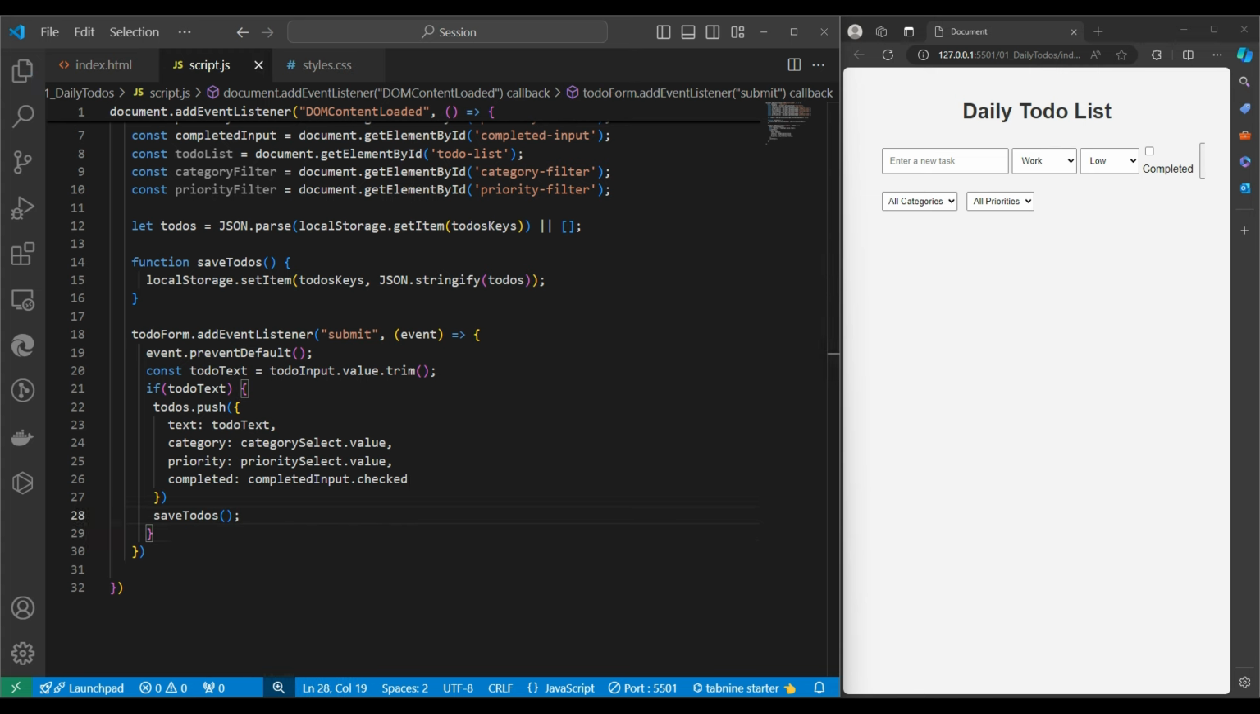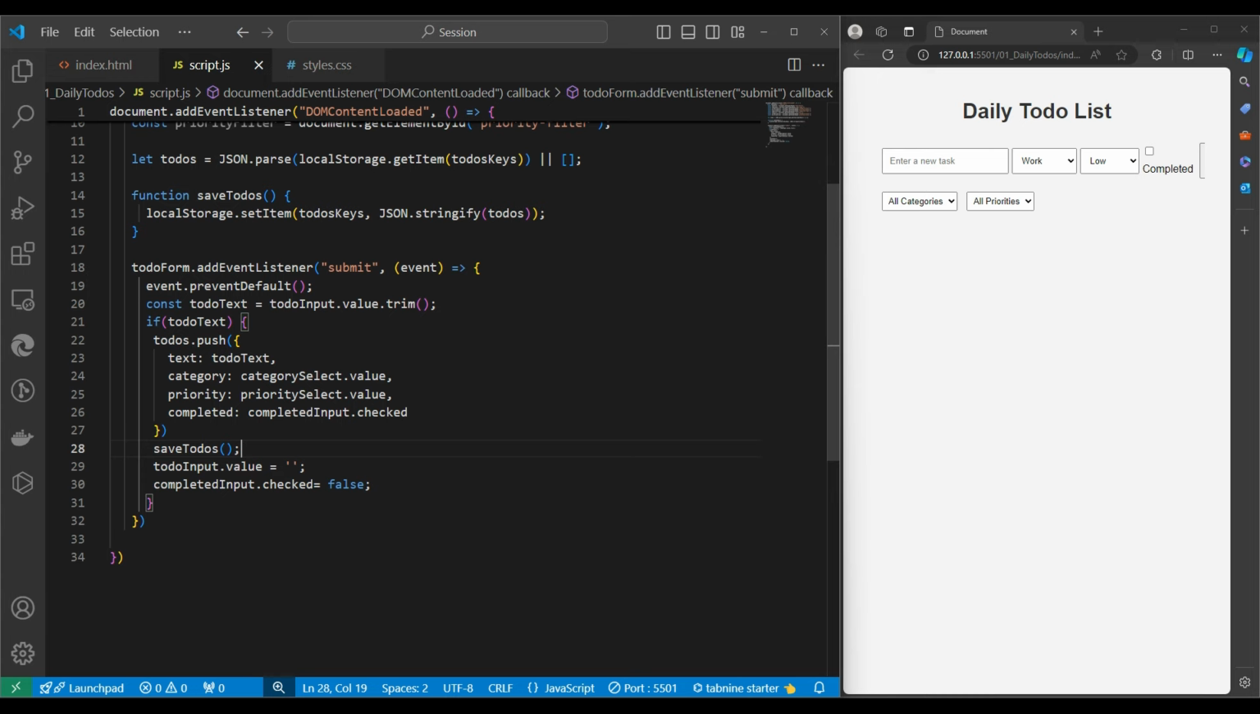One more thing after the save. After clicking save or submitting the form, we should clear the text box also. To clear the text box, we need to write value should be empty. After this, we can also make the checkbox unchecked, so we write false over here. So this much we have done.